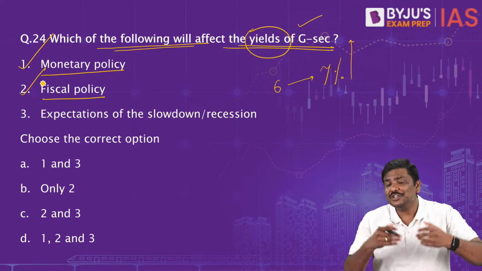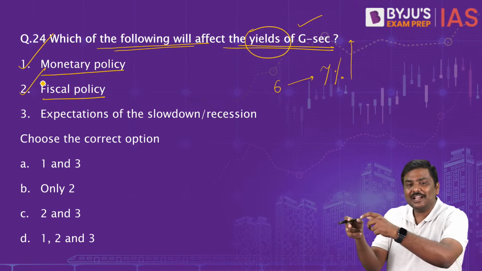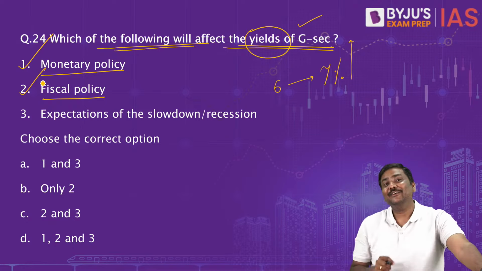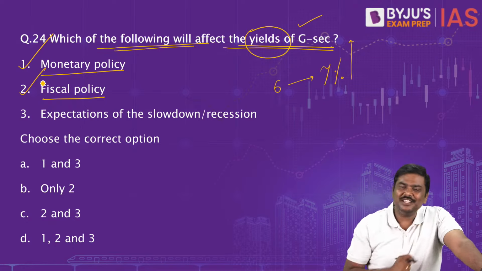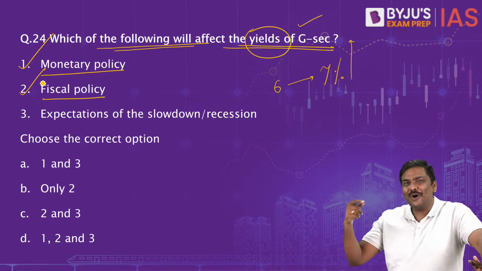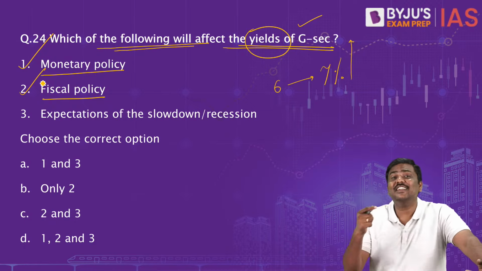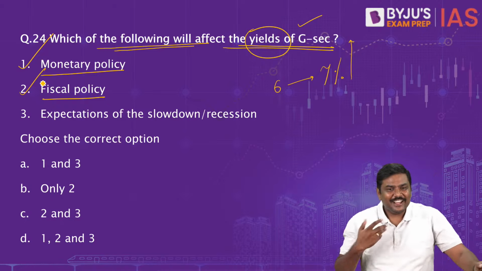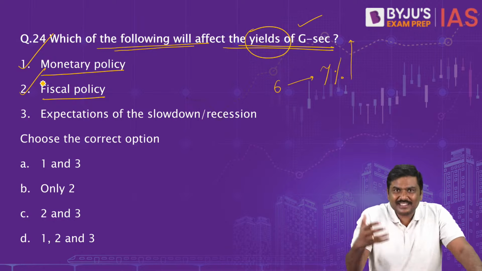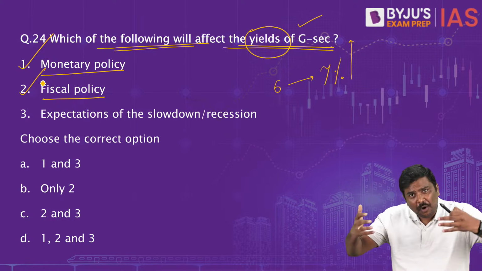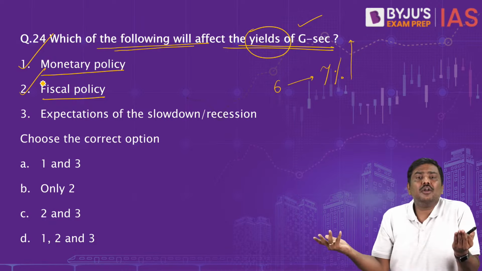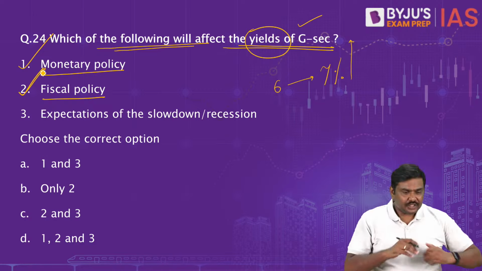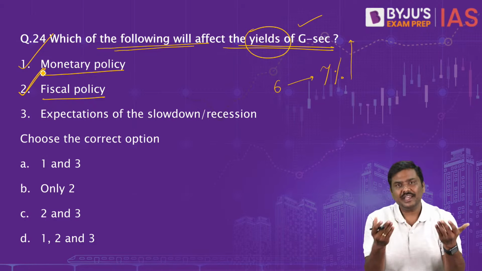Second one is fiscal policy. Now a much higher promotion to all of you. You are not just the RBI governor now. Congratulations, you are the prime minister. Hypothetically, you are the prime minister. You will make policy changes. You will spend money. You will borrow money. You will change the taxes, etc. Now because of that, will the money supply change or not? Of course, yes. If you borrow more money, will the yield rate go up or not? Of course, yes. So yield rate will be affected? Yes. Right? So monetary policy, RBI, fiscal policy, Government of India.